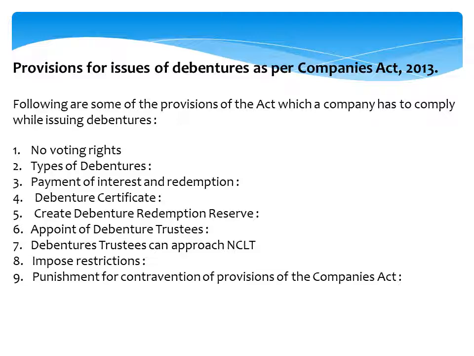Then debenture certificate. The company has to issue the debenture certificate to the debenture holders within 6 months of the allotment of debentures. जब भी कंपनी ने डिबेंचर्स अलॉट किए होंगे डिबेंचर होल्डर्स को, तो उसके 6 महीने के अंदर कंपनी को डिबेंचर सर्टिफिकेट इशू करना पड़ता है डिबेंचर होल्डर्स को.